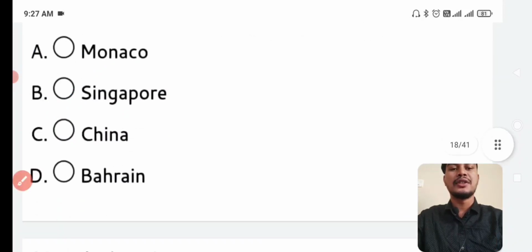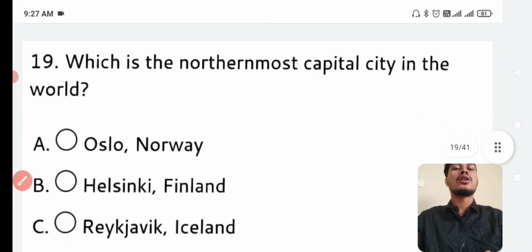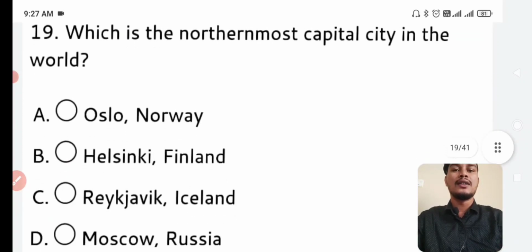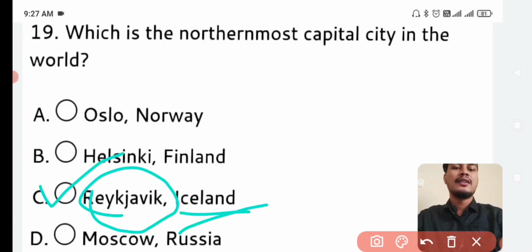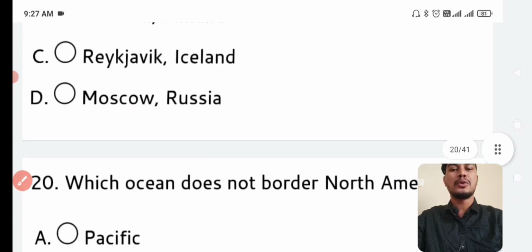Next question. Which is the northernmost capital city in the world? Answer is Reykjavik, Iceland. Reykjavik is the capital of Iceland.